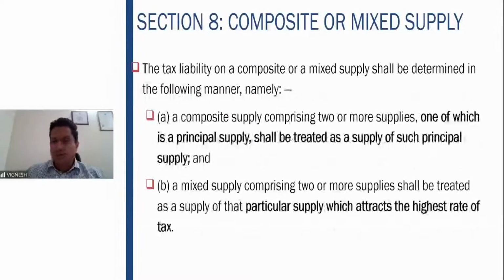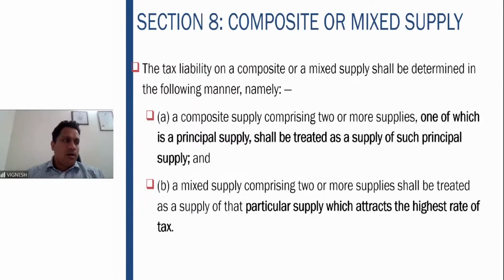So now we move on to the next concept, that is composite and mixed supply. There may be a situation where the products which are being sold are sometimes sold with other products. For example, if you are selling a laptop, you sell the laptop along with a laptop bag.